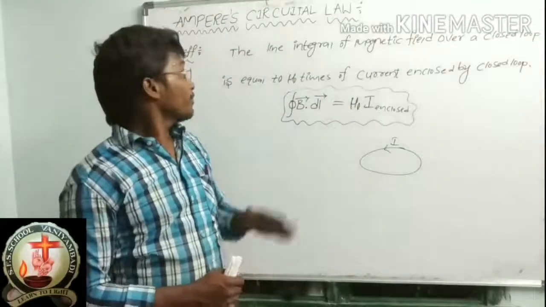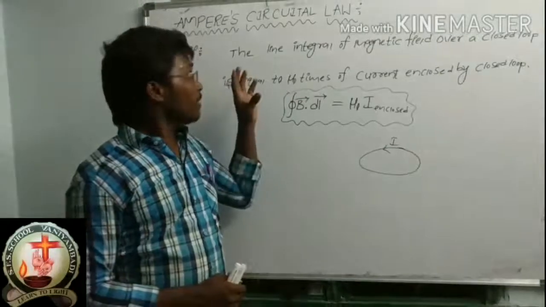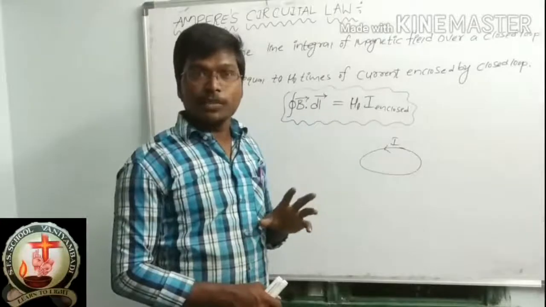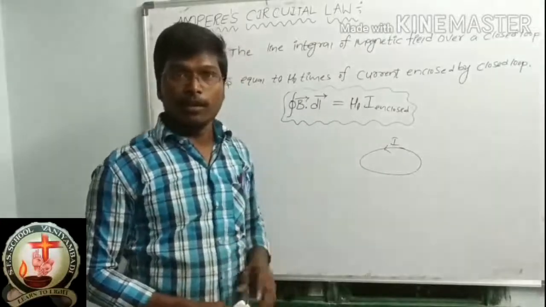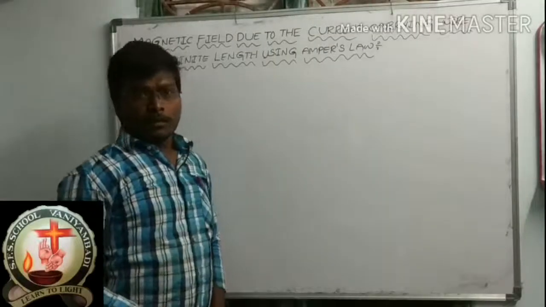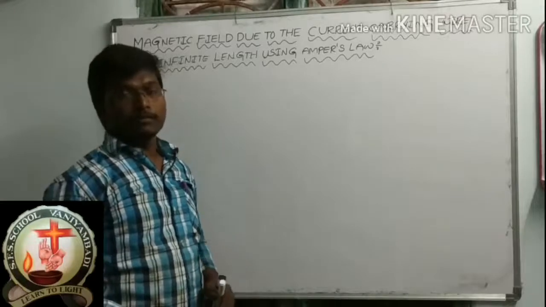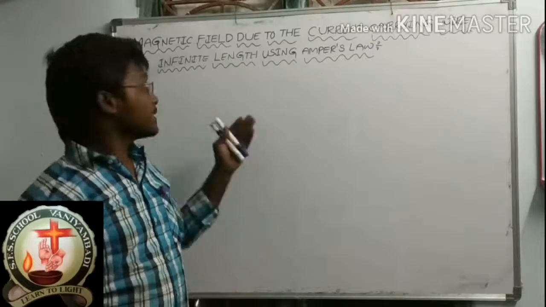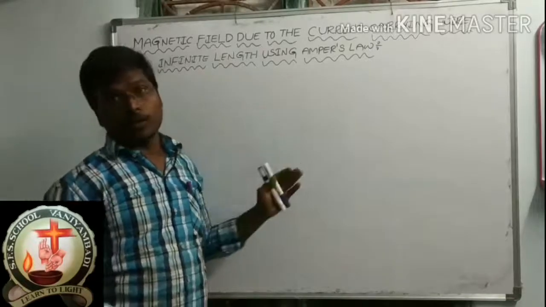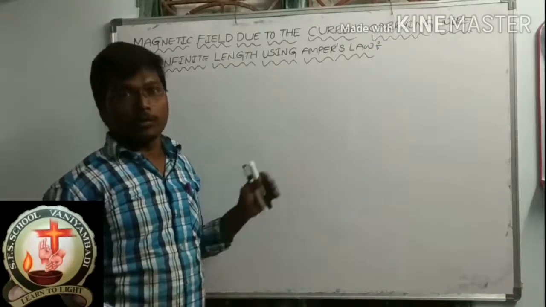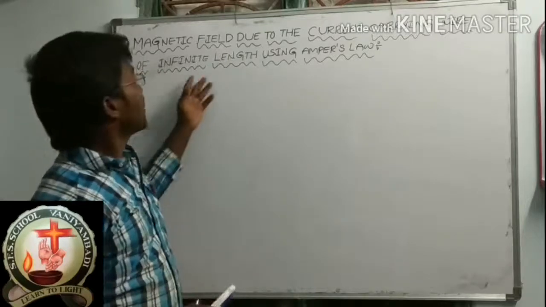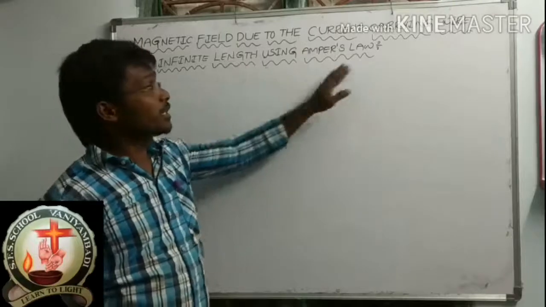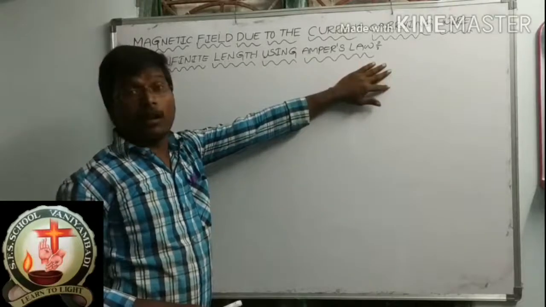Now we can discuss the applications of Ampere's circuital law. I have just finished the definition. This is the application: magnetic field due to a current carrying wire of infinite length using Ampere's law.